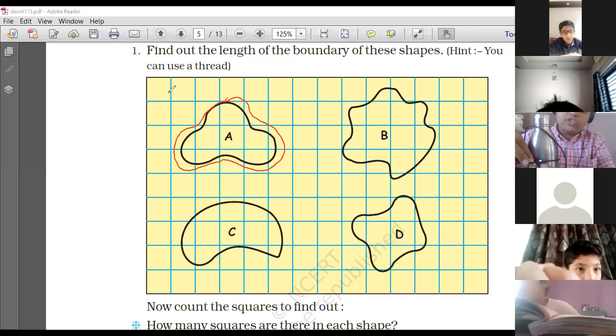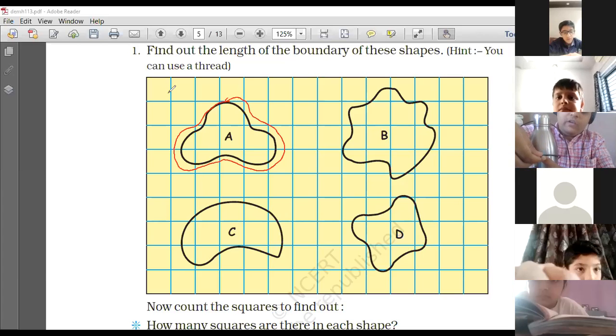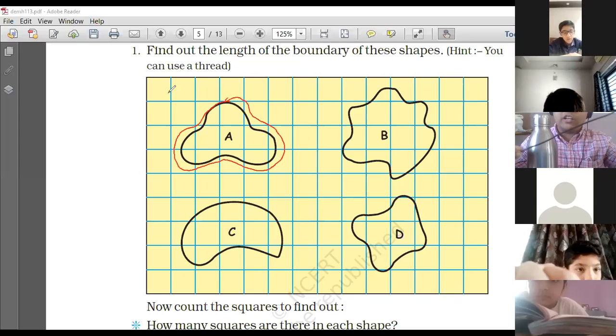I'll put my finger here and let go of the first end. I will hold it from this place, and voila, magic. I've got the length of the bottle.